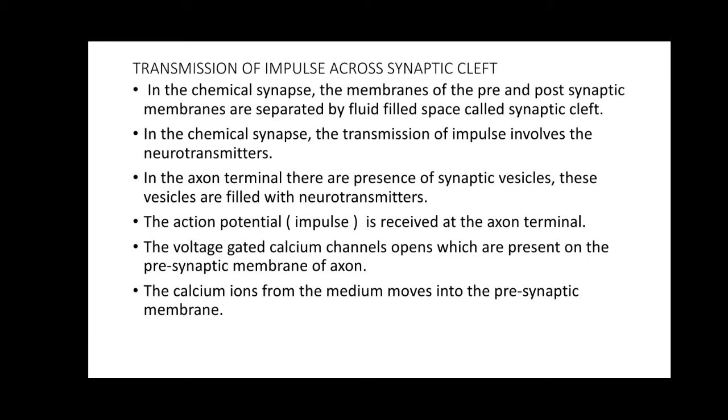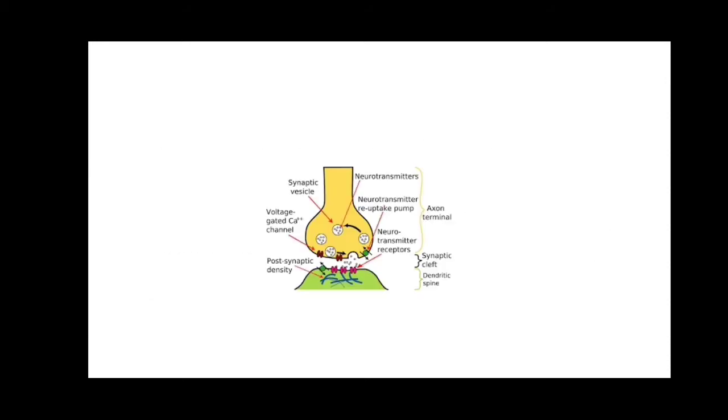In the textbook they have mentioned the transmission of impulse across the synaptic cleft with respect to the chemical synapse, and they have not told about the electrical synapse, but I'll try to give a brief account on the electrical synapses also. Okay, so let us see how the impulse is transmitted in the case of the chemical synapse. So we shall see the diagram.